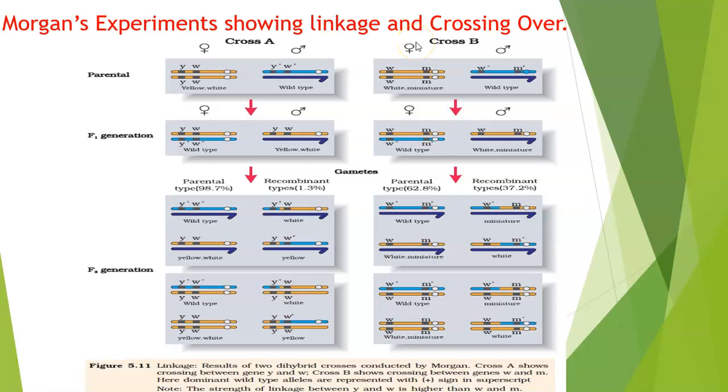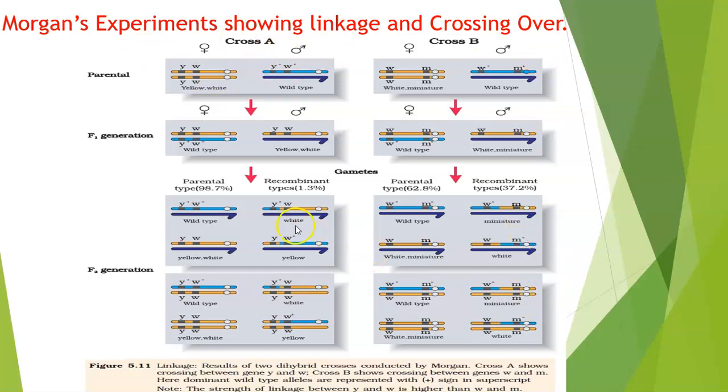He observed that the two genes did not segregate independently of each other. As per Mendel, the two genes should segregate independently, but no such independent segregation was observed, and the F2 ratios deviated significantly from Mendel's dihybrid ratio. If you remember, Mendel's dihybrid ratio was 9:3:3:1. So they observed a lot of deviation in these ratios.